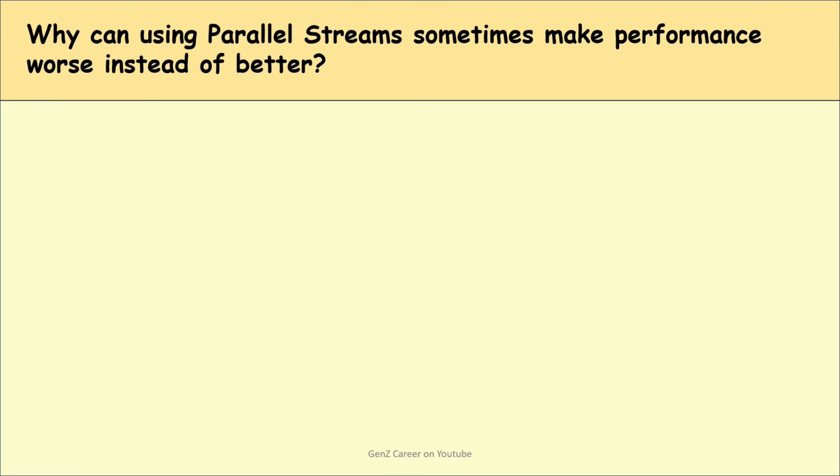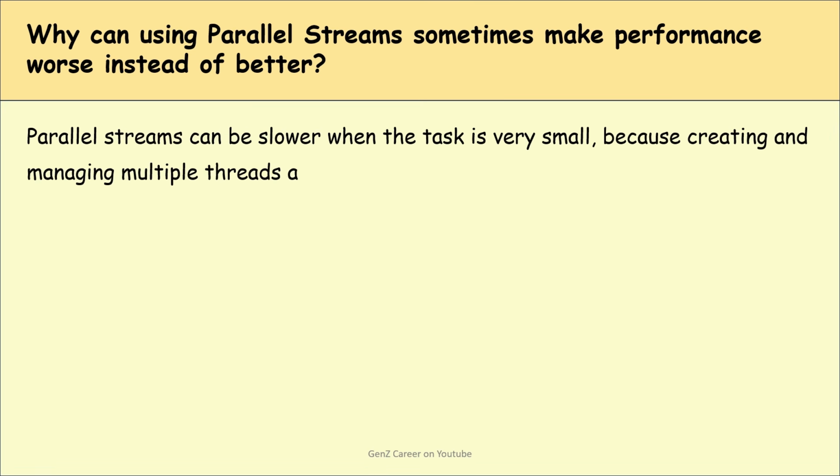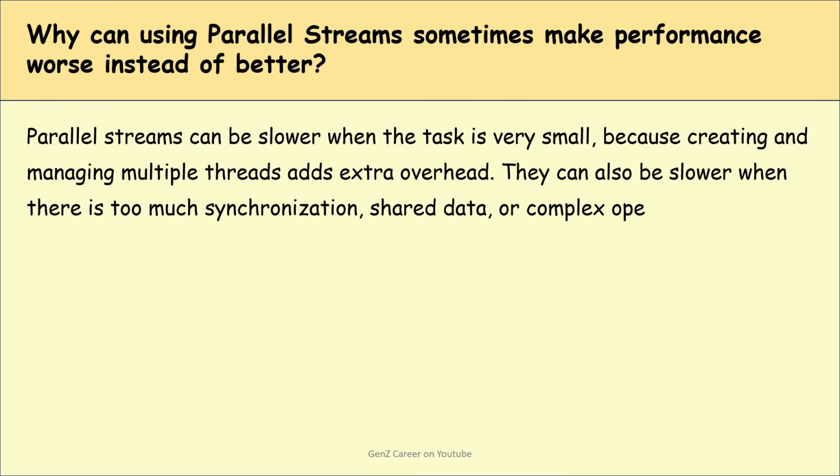Okay. Next question is, guys, why can using a parallel stream sometimes make performance worse instead of better? Okay, so basically a parallel stream can be slower when the task is very small because creating and managing multiple threads adds extra overhead. They can also be slower when there is too much synchronization, shared data, or complex operations, which reduces the benefit of parallel processing.